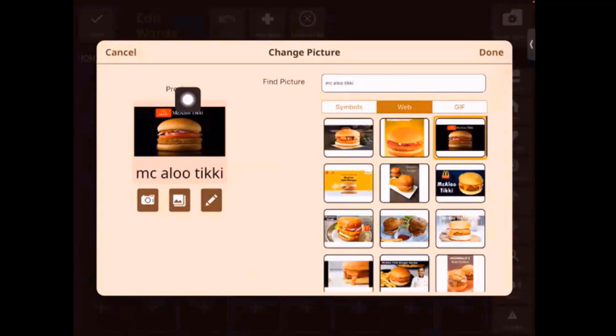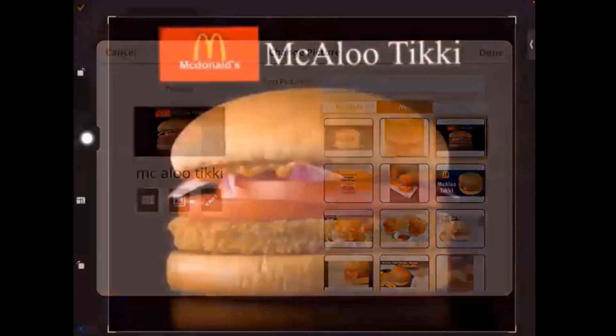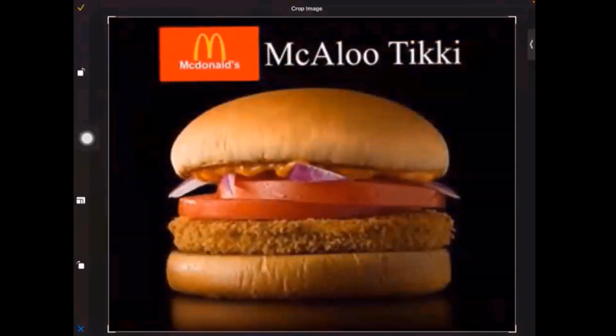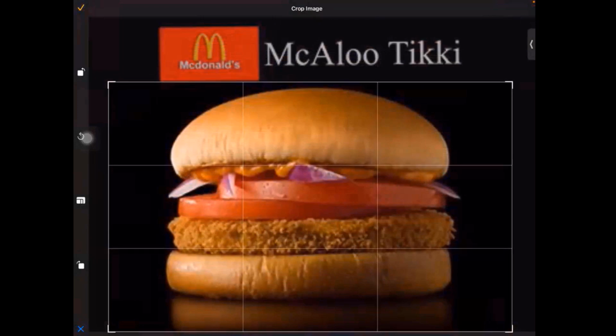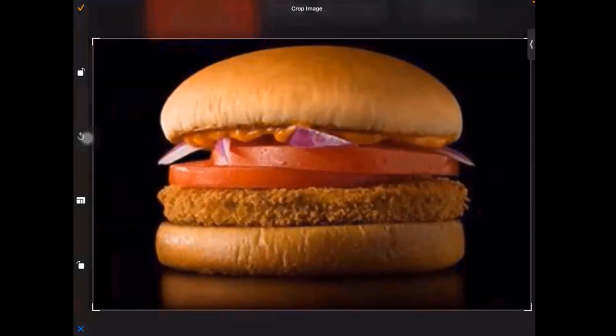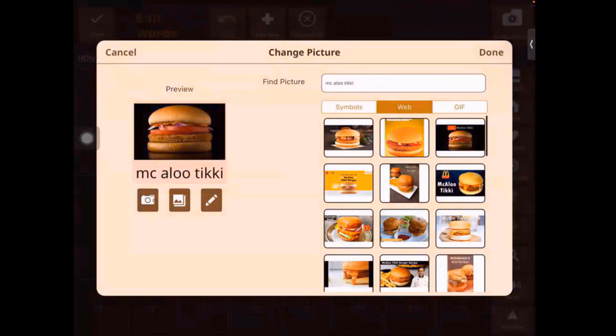Now, in this picture, as you can see, the word Mekalu Tiki and the McDonald's symbol are given on the top. So I want to crop that out, right? Under this picture, if you can see, there is this pencil symbol. This is for editing. I can press that, and then it takes me to the edit page where I can edit the picture. I can just crop it like this and then save. And now, as you can see, the image has been cropped.